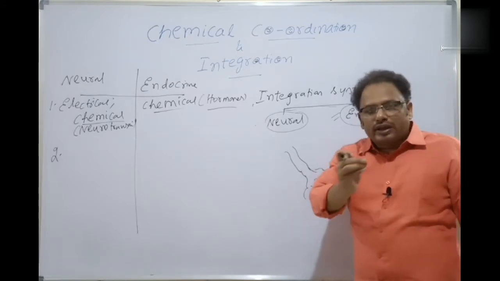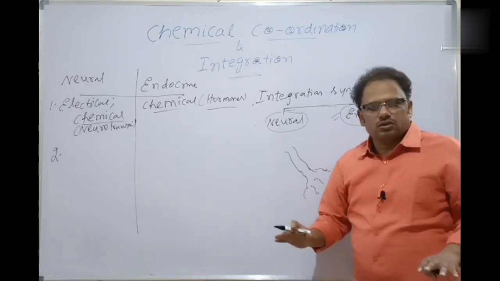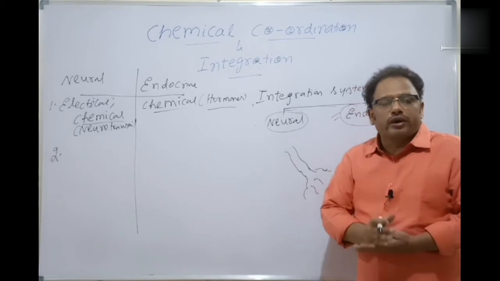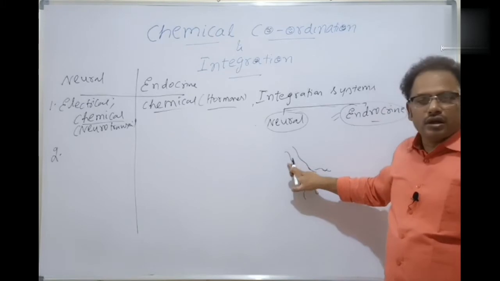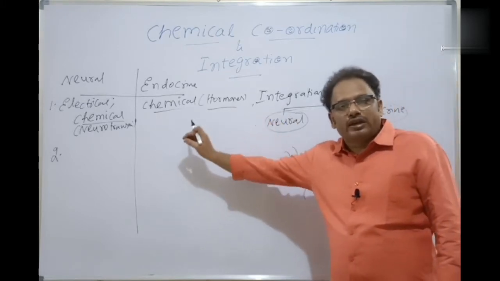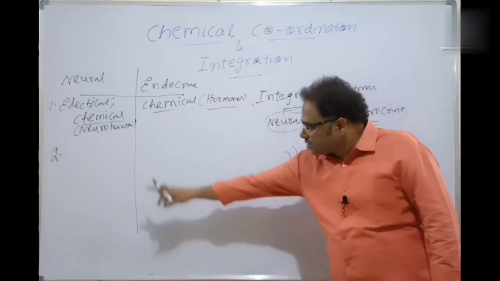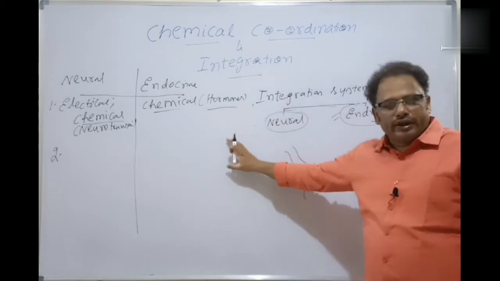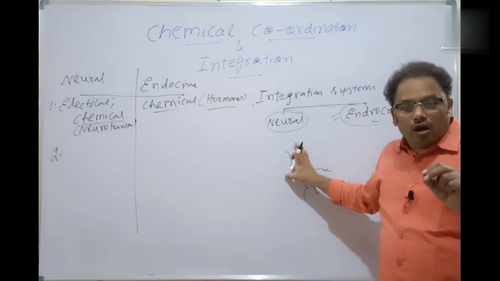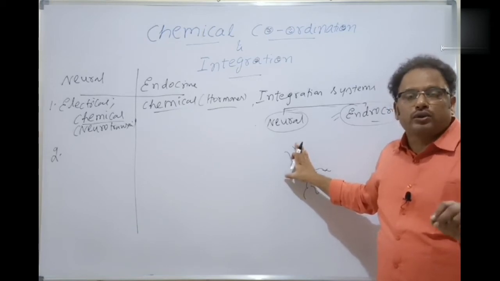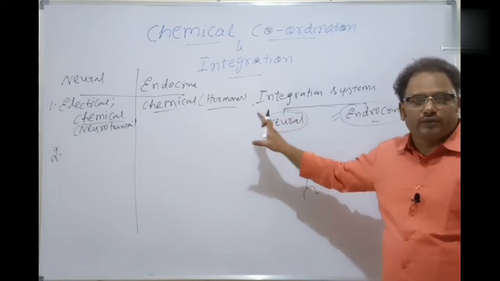Are they going to the entire body cells? No. The nerve fibers are not going to the entire body cells. But the signaling should be transmitted to each and every body cell. For example, this entire body is a human body. Only to some extent are the nerve fibers going.